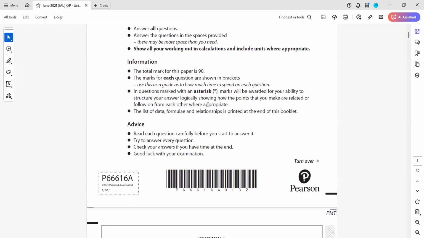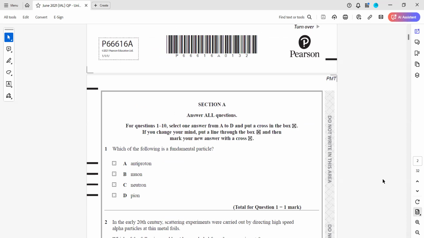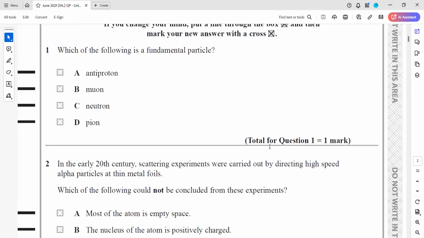So June 2021 MCQs we'll do from this paper. Which of the following is a fundamental particle? Proton is a baryon. Pion is actually a meson because it's a combination of quark and antiquark. Neutron is also a baryon with 3 quarks. Muon is there, which is a lepton. That is a fundamental particle.